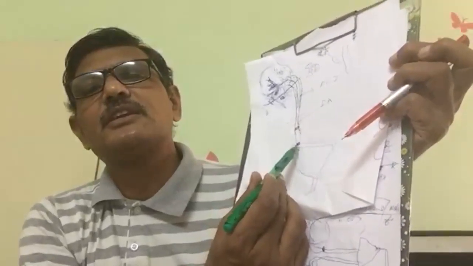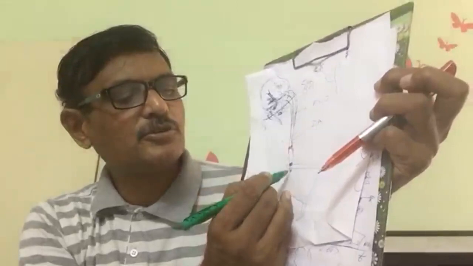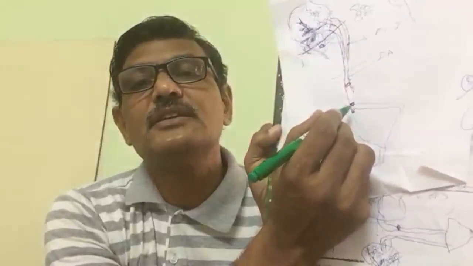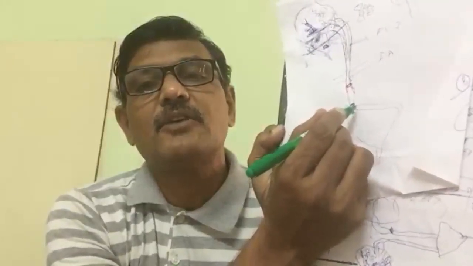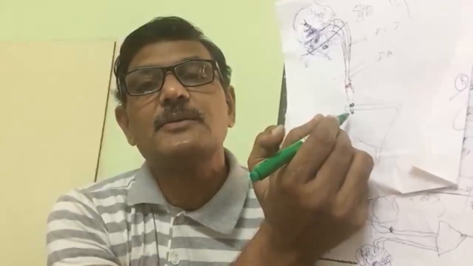So here the last place is the ureteric outlet, the ureteric orifice, 1 to 2 mm below the wall of the urinary bladder. So there are 5 natural narrowings.